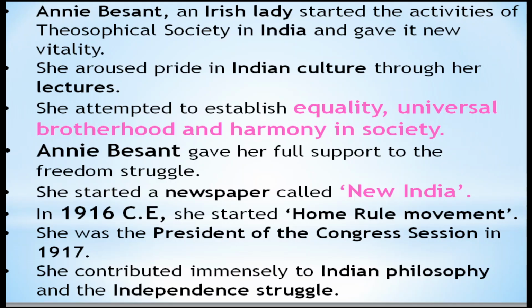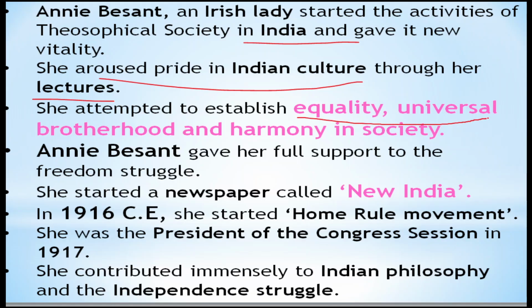So now come to Annie Besant. Annie Besant is not a founder, but she actively participated in the Theosophical Society when the branch was established in India, right? She was inspired by Indian culture and, through her lectures, she attempted to establish equality, universal brotherhood and harmony in society. She started supporting the freedom struggle. For that purpose, she started a newspaper. That newspaper is called New India.